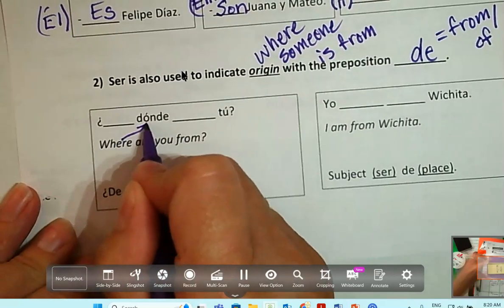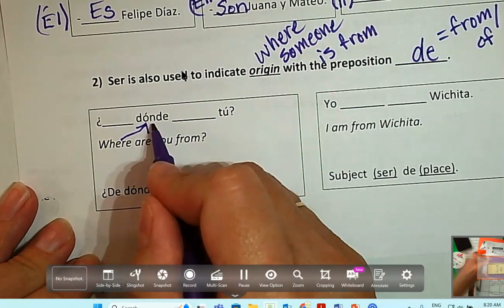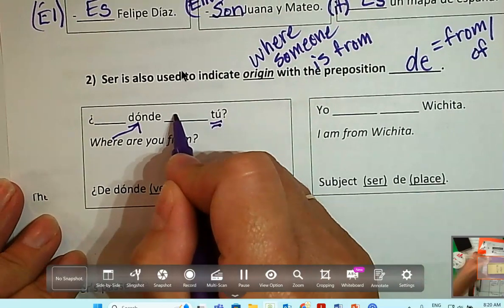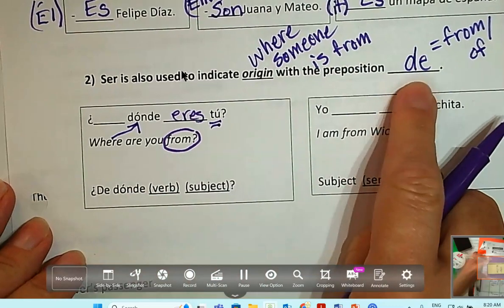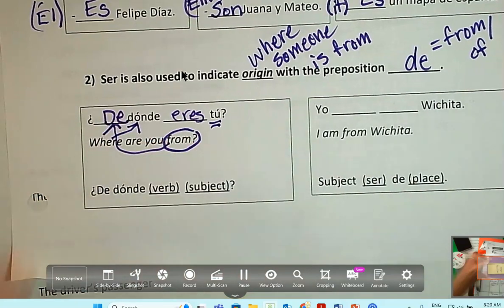It's right here, Mrs. Henke. I already have it. It's donde. So I've got the where. I need the are in the tú form. What's that going to be? Eres. But I need the from. You just told me that I got to use the from. Where does it go? In the front.